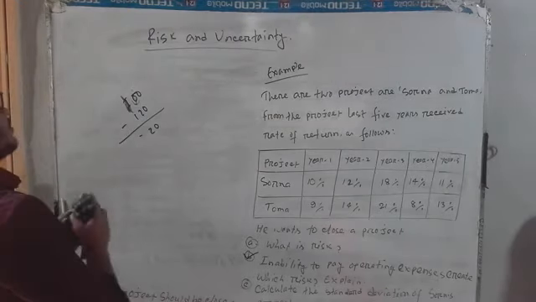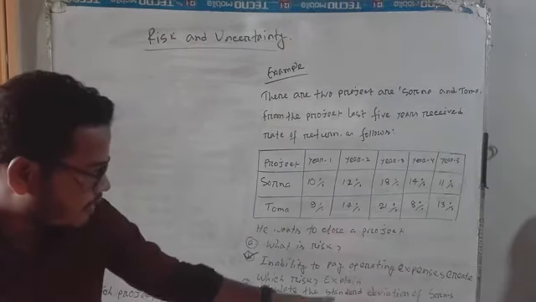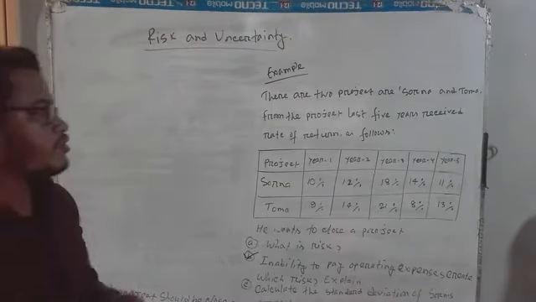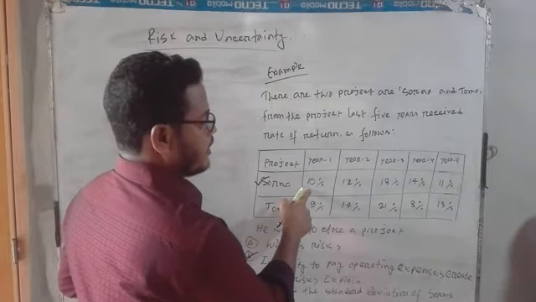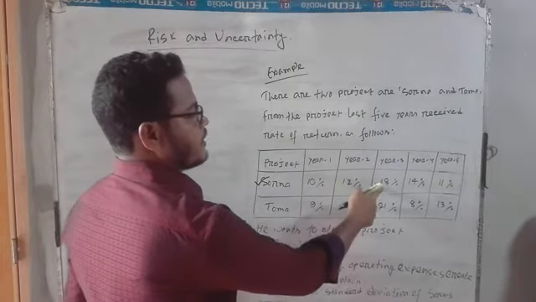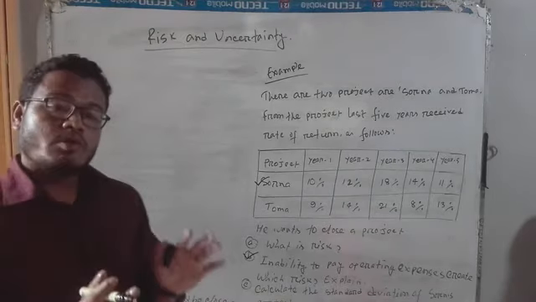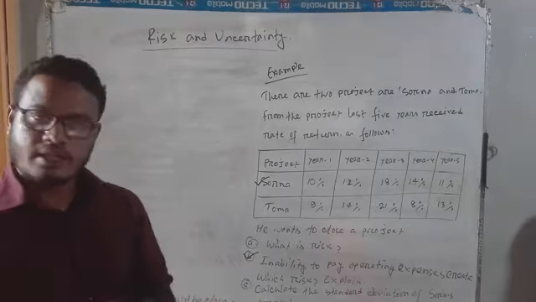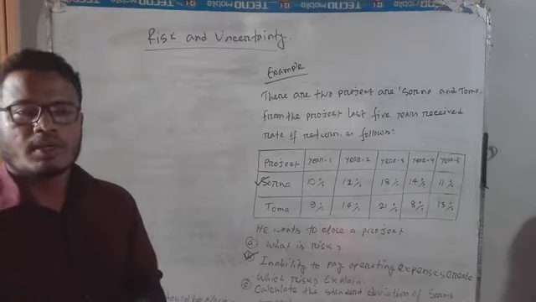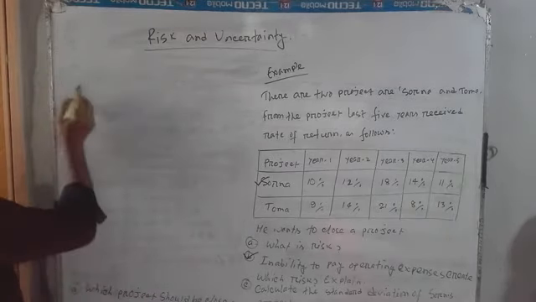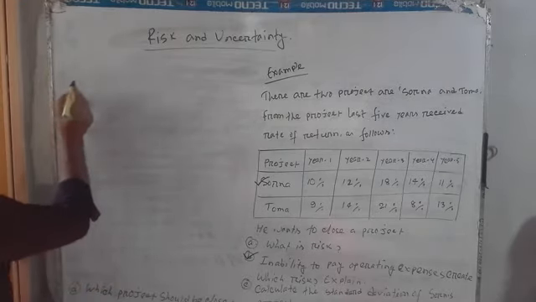The third question is most important: calculate the standard deviation of Shorna's project. So, dear students, Shorna's project has expected returns of 10%, 12%, 18%, 14% and 11%. But at first we have to know how to calculate the standard deviation. Standard deviation has a special formula. At first we have to know what standard deviation is, then you can easily solve these problems.